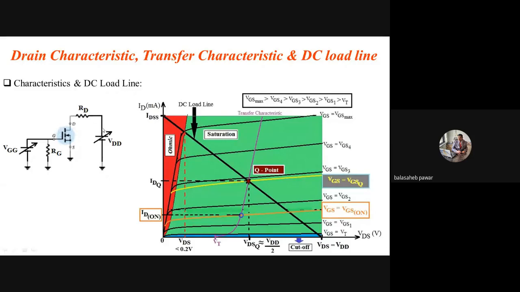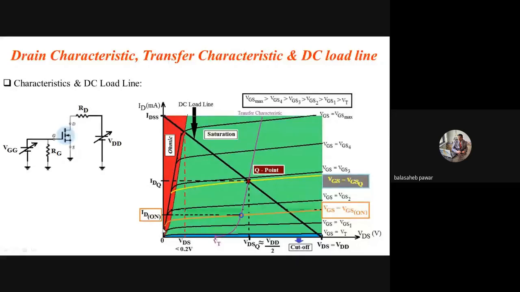Now see, the value of this VGG will limit the conduction of this device. That means it will limit the value of the drain to source current. If VGS equals 0, no current will flow, so it acts as an open switch or open circuit. If VGG equals VT, a high resistive path forms between drain and source because of the formation of a very thin channel, and hence the current will be very, very small. The same thing I tried to show over here.